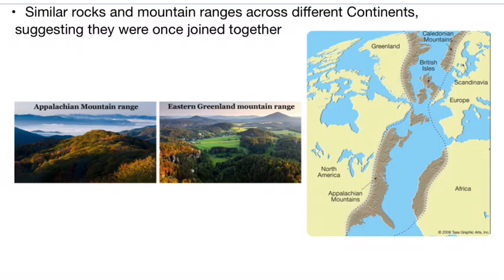The last major component for evidence would be similar to the last one, that there were similar rock formations and mountain ranges across different continents. Like we see the Appalachian Mountain Range in America, which runs all the way up to Canada, would also mirror and look almost identical, and studies have shown that they're very similar to the eastern Greenland mountain ranges. And you can see in the map there where you have mountain ranges that form all the way from north to south along different sides of the continents on the west and on the east, showing that they are the same sort of formations, but they would have once been joined together and have since drifted apart through seafloor spreading.